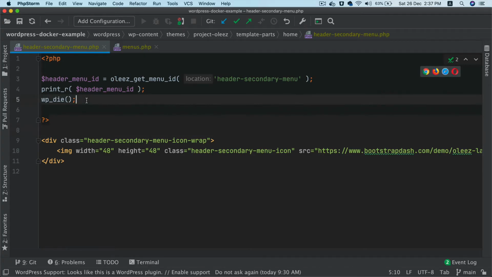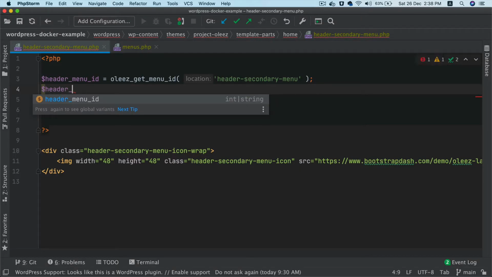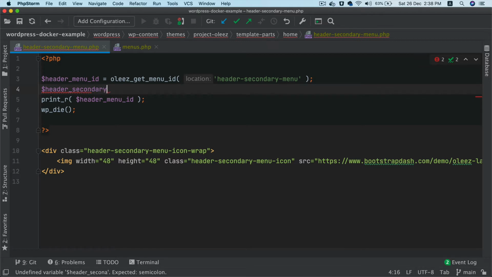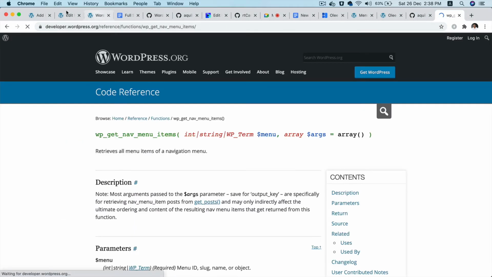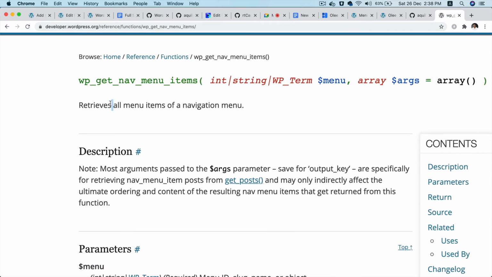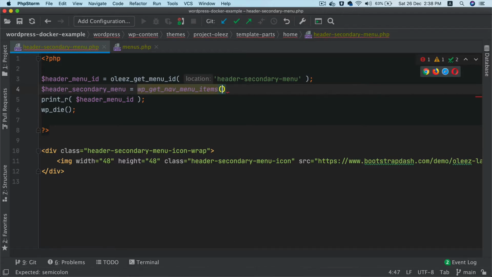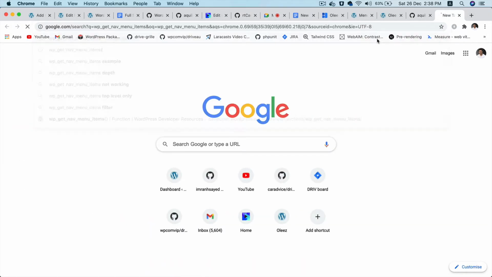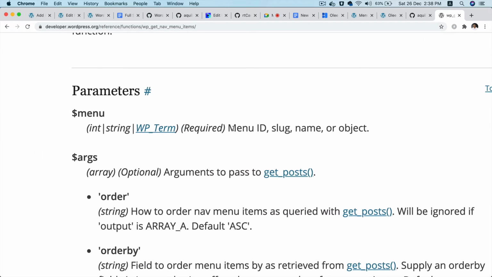So I'm going to create a variable and I'm going to name it as header secondary menu equals, this is the WordPress function. If you go to WordPress, you will see this is the function to get the menu item. See, it's by WordPress. What does it do? It retrieves all the menu items of the navigation menu by passing the menu ID. So I'm just going to call this function here, and how do I know what it takes? So again, you click on this and see what parameters it accepts. It says that it accepts menu ID, slug, name or object, anything out of this.